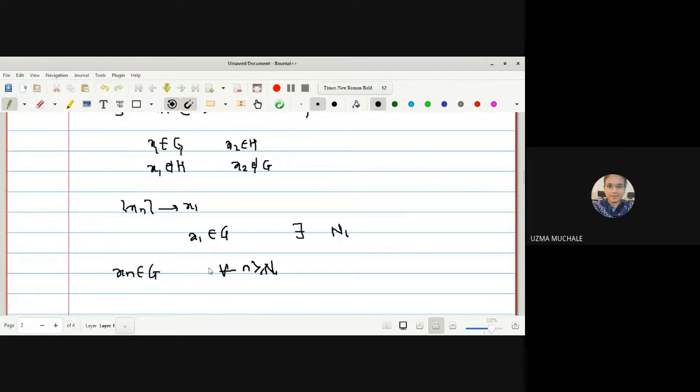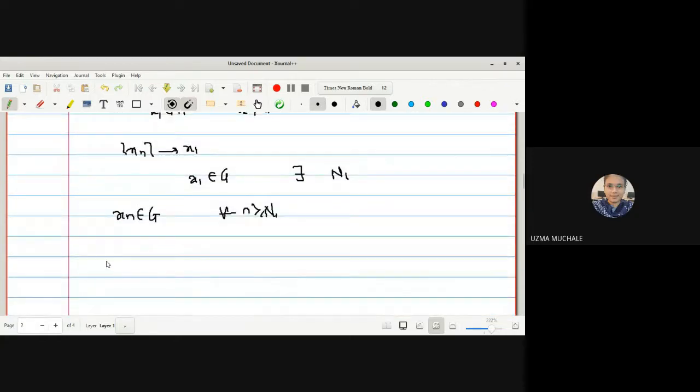And what do we mean by the sequence Xn converges to X2? It means we have the open set H containing the point X2, and Xn belongs to H for all n greater than or equal to some different number n2, where n2 is a natural number.